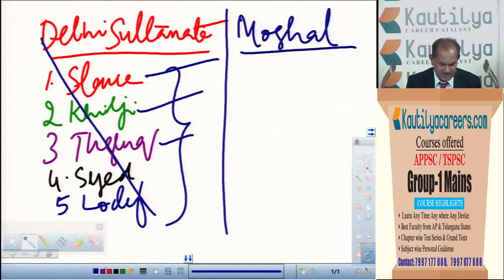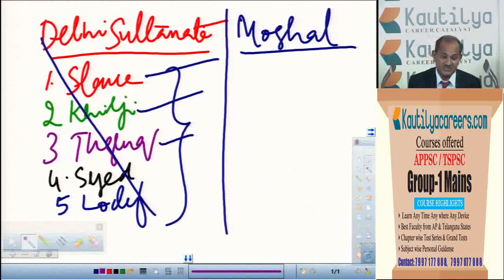In the Mughal Dynasty, it is not only one. Here we said Delhi Sultanate was one empire or one particular place which was ruled by 4 dynasties. By the time of Mughals, slowly they occupied entire India or the majority part of India. Here we have to discuss about 6 important rulers.